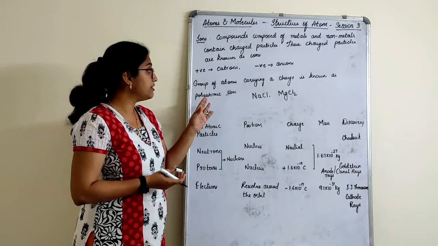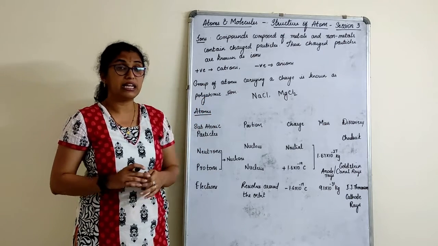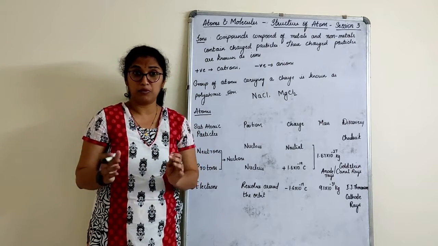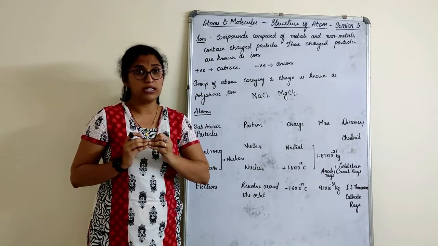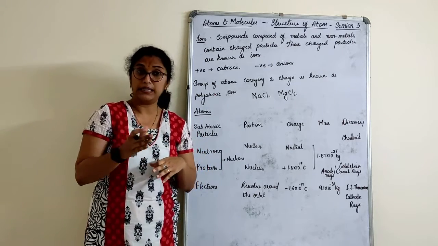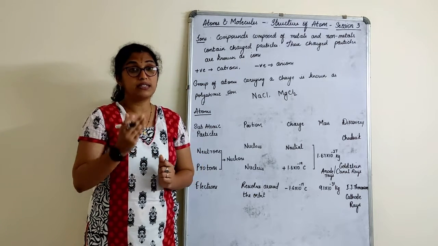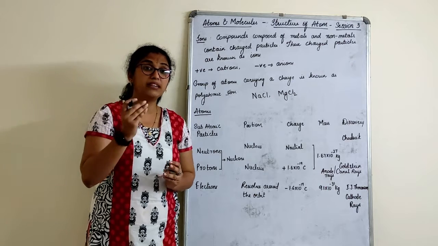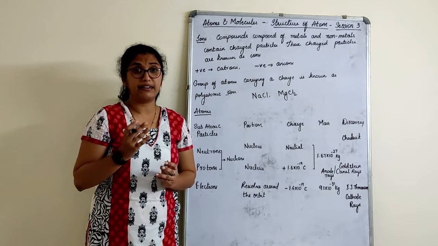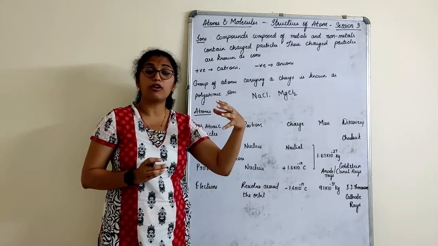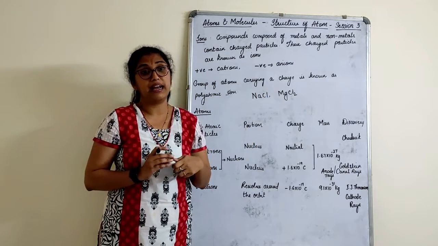In the first chapter, in Dalton's atomic theory, what did we study? That atoms are not divisible. Furthermore, they are the smallest particle, right? But Dalton's atomic theory was proved wrong. It was discarded because atoms can be further subdivided into 3 subatomic particles. There are 3 subatomic particles present inside the atom.